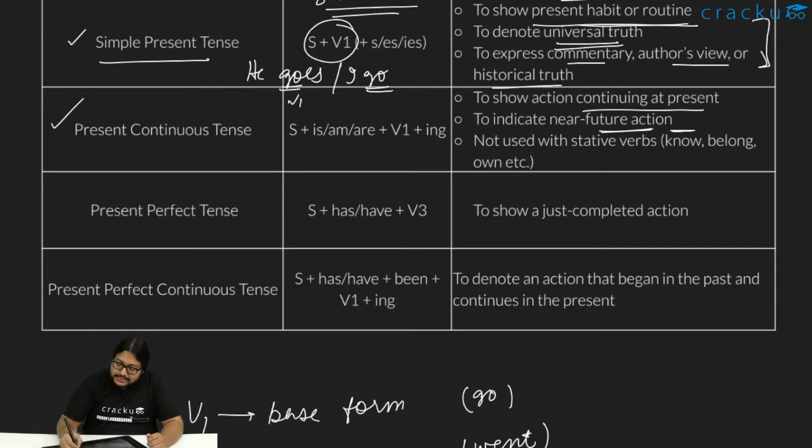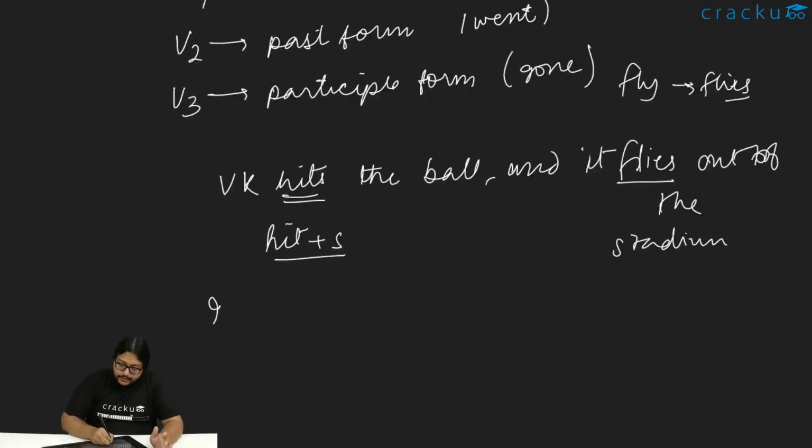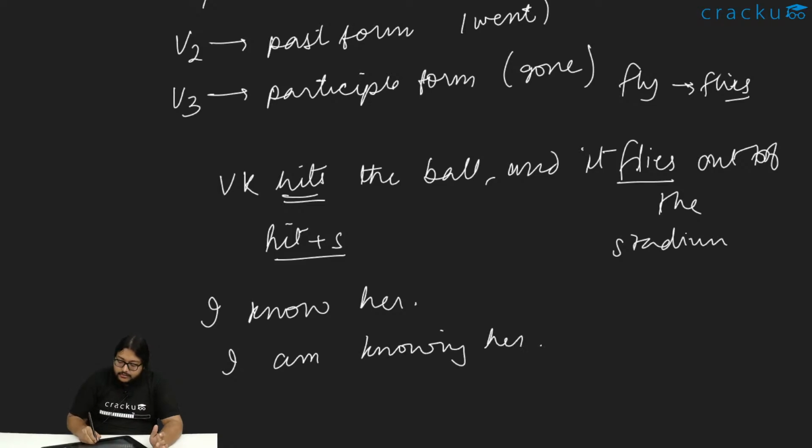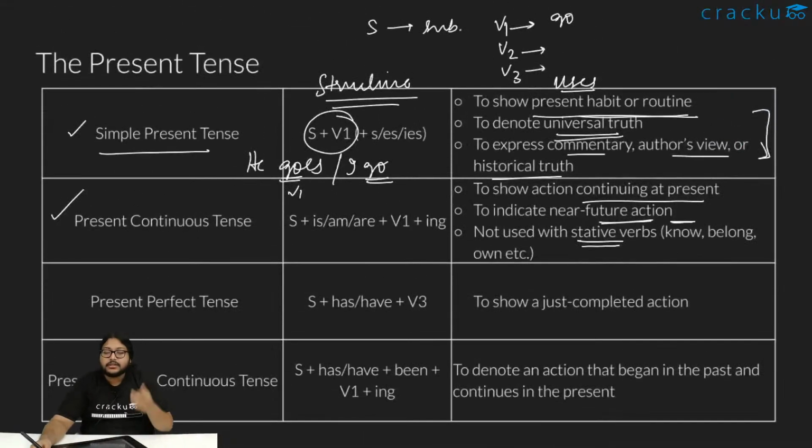However, present continuous tense is never used with stative verbs. Stative words tell the state of things, like I know her. It can never be I am knowing her. No, it will never be continuous. In no world can we make know continuous, because knowing something is a state. It's not an action. Similarly, we have belong, like I belong here, or this book belongs to me, right? This book is belonging to me is not correct. So that is the thing.